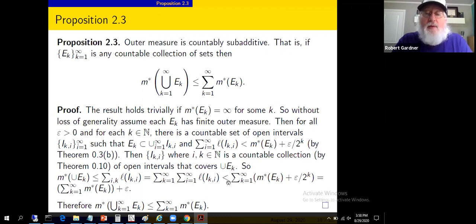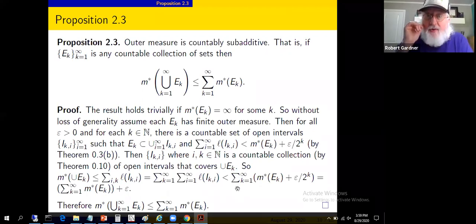This is less than the sum from k equals 1 to infinity of these little things up here. We had, for a given k, the sum from i equals 1 to infinity of the lengths less than this quantity in terms of k. So for a given k, the second sum is exactly this. Okay, so the second sum can be replaced with this and an inequality. And that's all we've done there, is replace the second sum, the rightmost sum, with this quantity by the bound above.